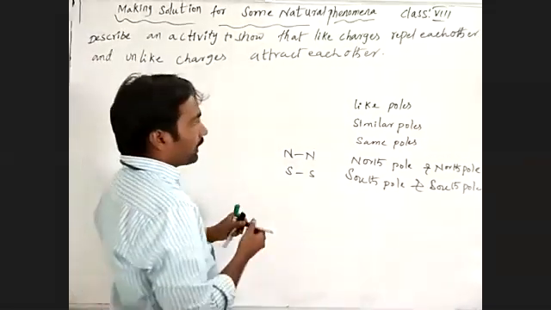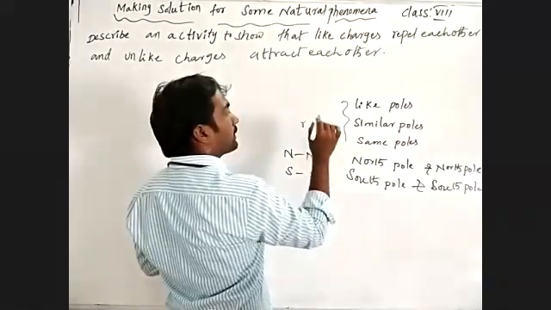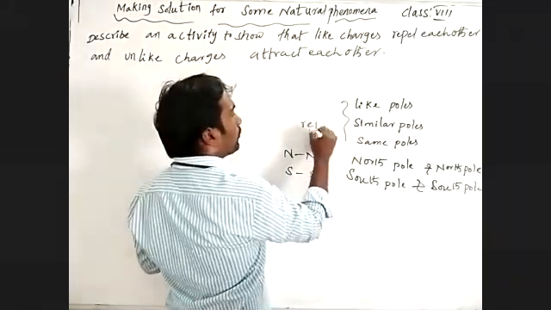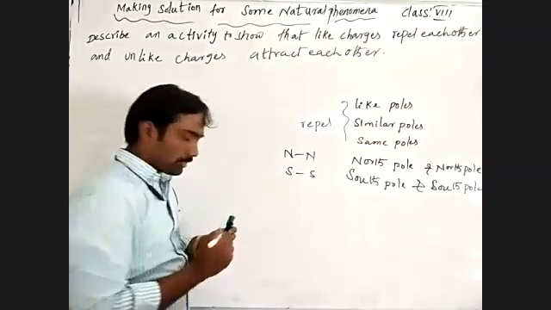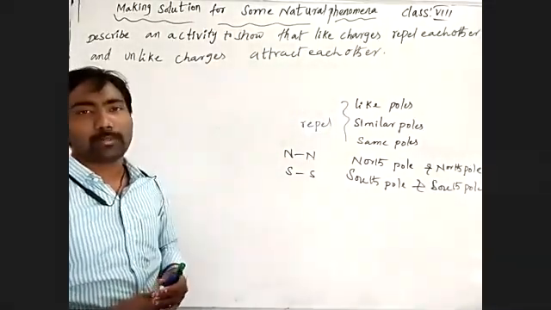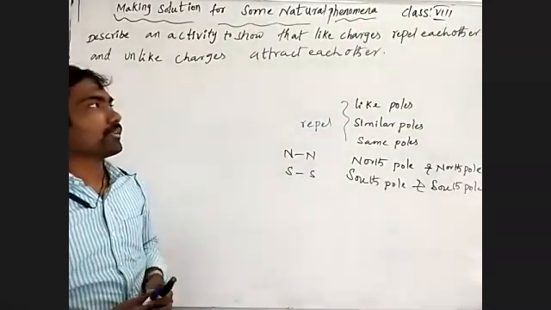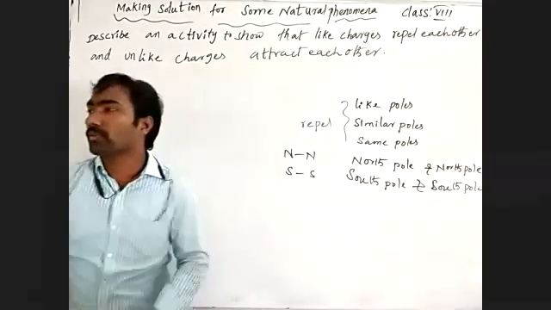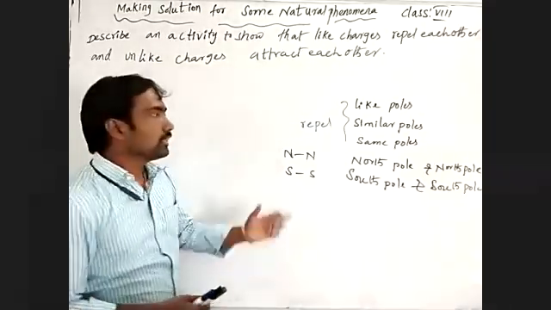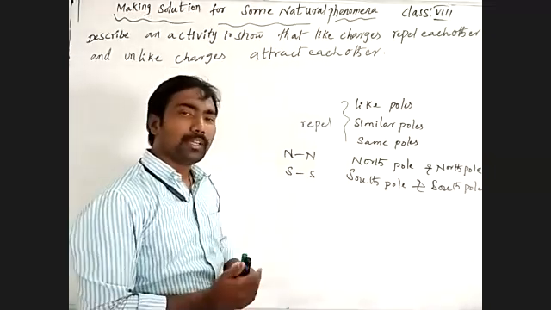Again, when like charges are in contact, what is the interaction between like charges or like poles? We may observe repel. They may move away from each other. The two like charges of a body will move away from each other. Understand? Repel means moving away from each other.